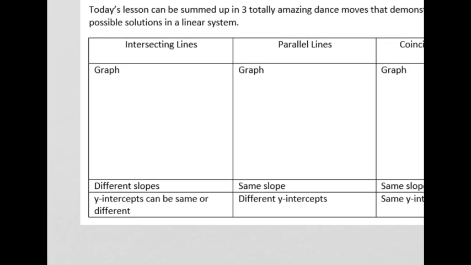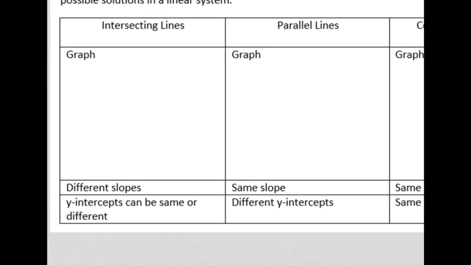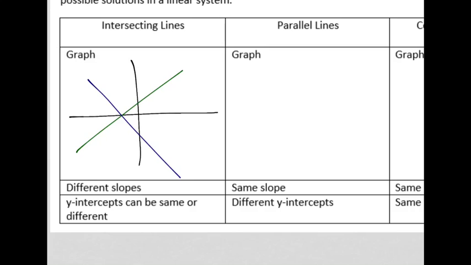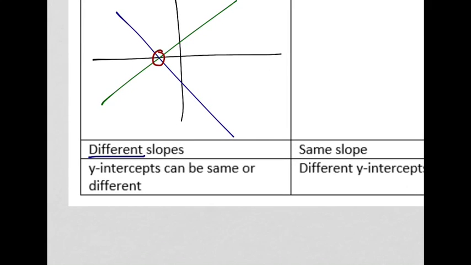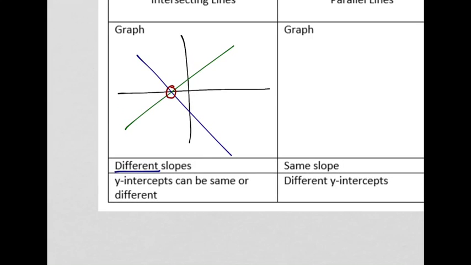The first of those ways is called intersecting lines. On a graph, it looks basically like this. Here's a Cartesian plane. You've got one line going one way, and another line going another way, and they only have one point of intersection. Note that one of the ways you know you have intersecting lines is that they have different slopes. They have to. If they had the same slope, they would be parallel lines, right?